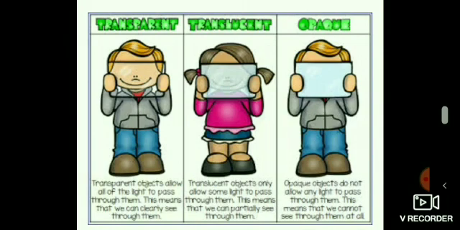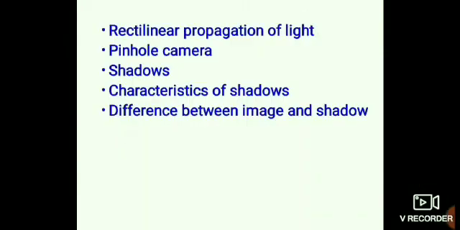In this session, we will learn rectilinear propagation of light, pinhole camera, and how shadows are formed, characteristics of shadows and difference between image and shadow.